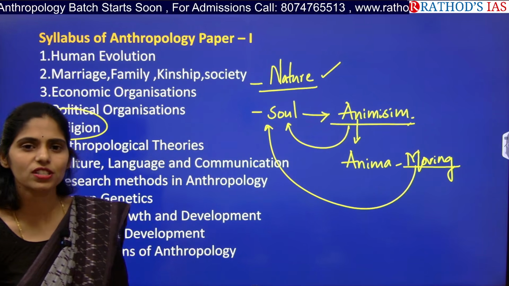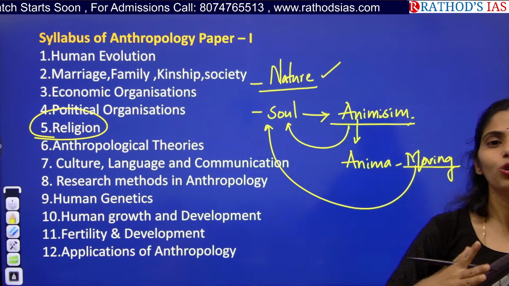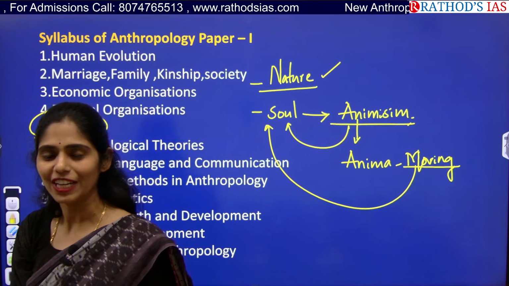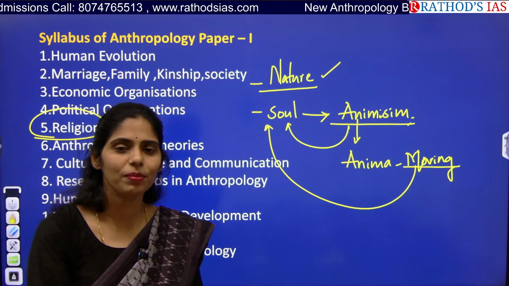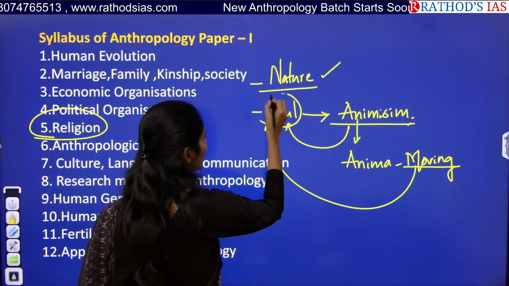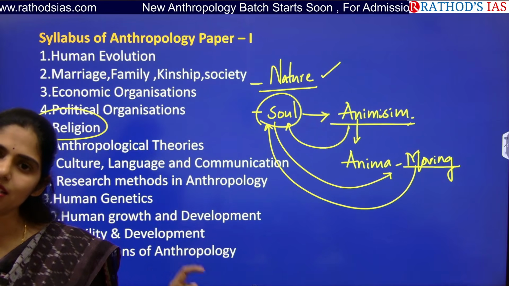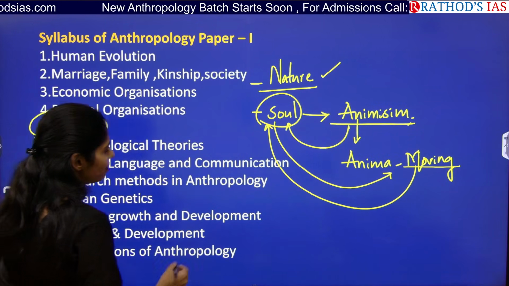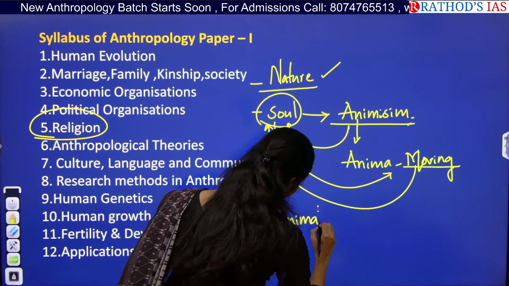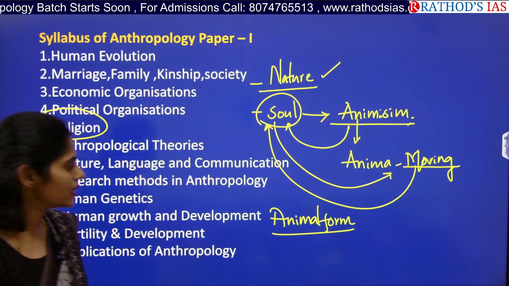If you see any movies, especially movies of devils or horror movies, the soul is moving here and there. Suddenly it will go outside the wall, but suddenly it will come out inside the wall, and suddenly the appearance of the soul happens, right? If you imagine those kinds of things, you can understand that the soul is moving. And whenever we started worshipping the soul, that kind of religion is called animism. And after that, we started worshipping in animal forms. So worshipping of God in the form of animals is called